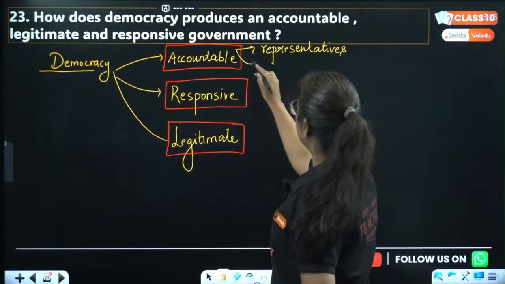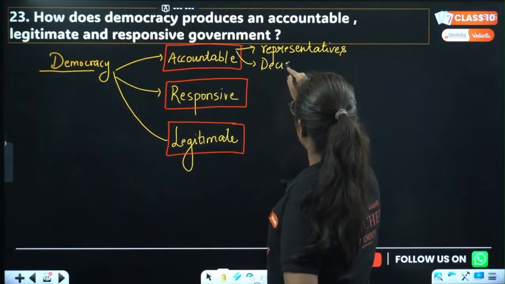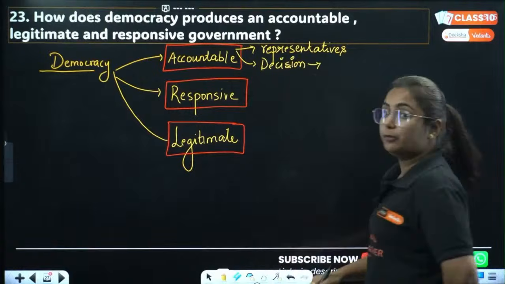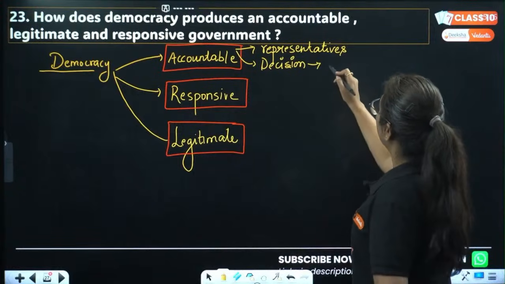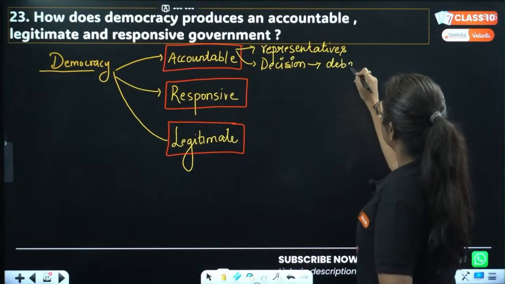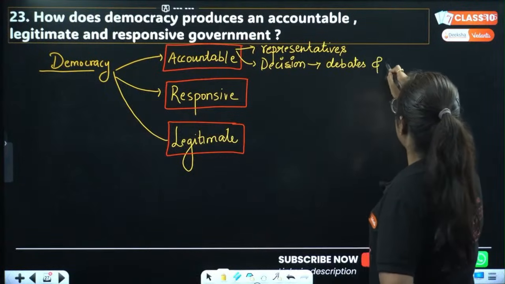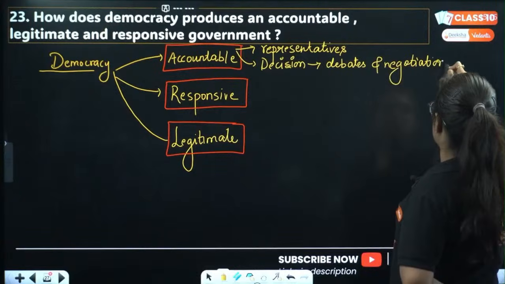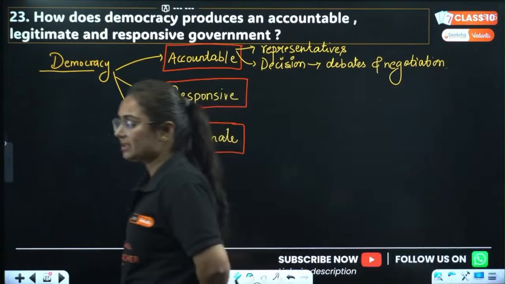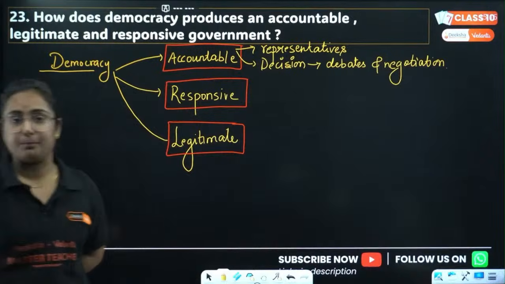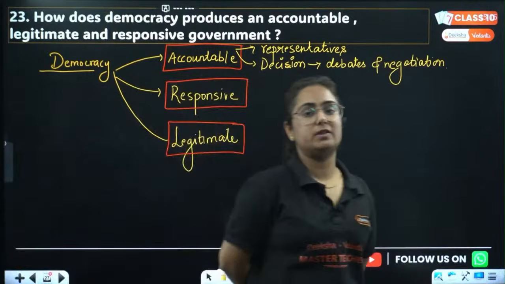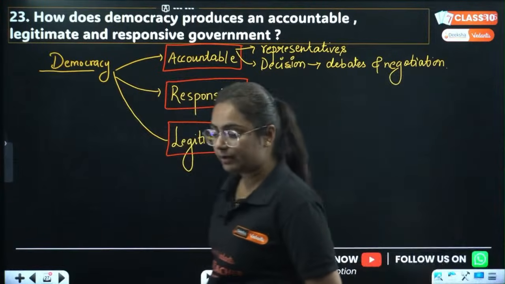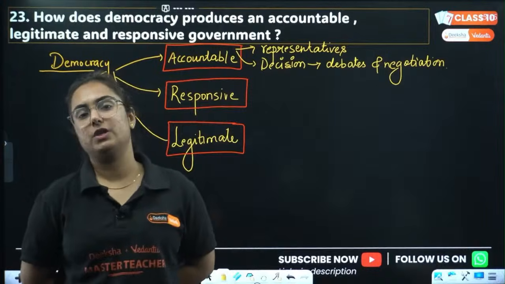Whenever there is any decision to be made, it will be based upon debates and negotiations. This much is very much correct, but it should be based upon debates and discussions. It takes time and slows the process of decisions, but at least every decision is made when the majority decision is taken.